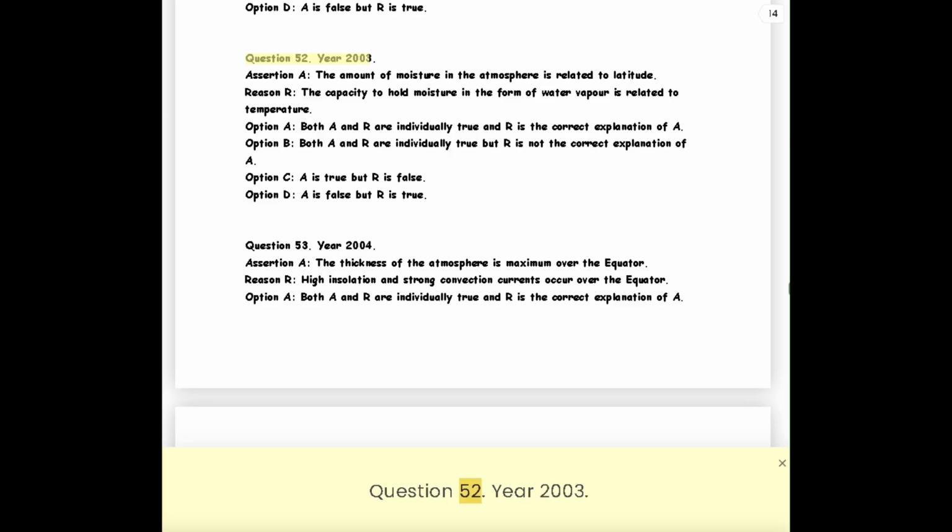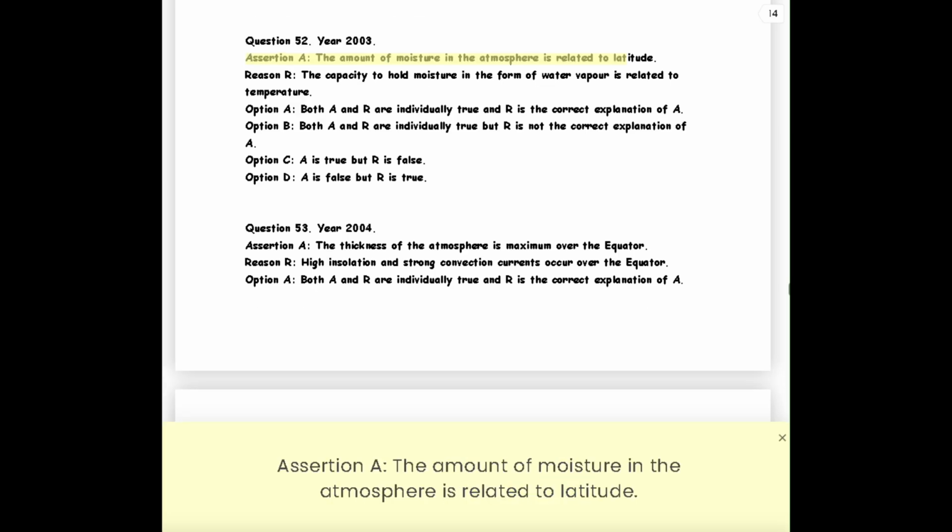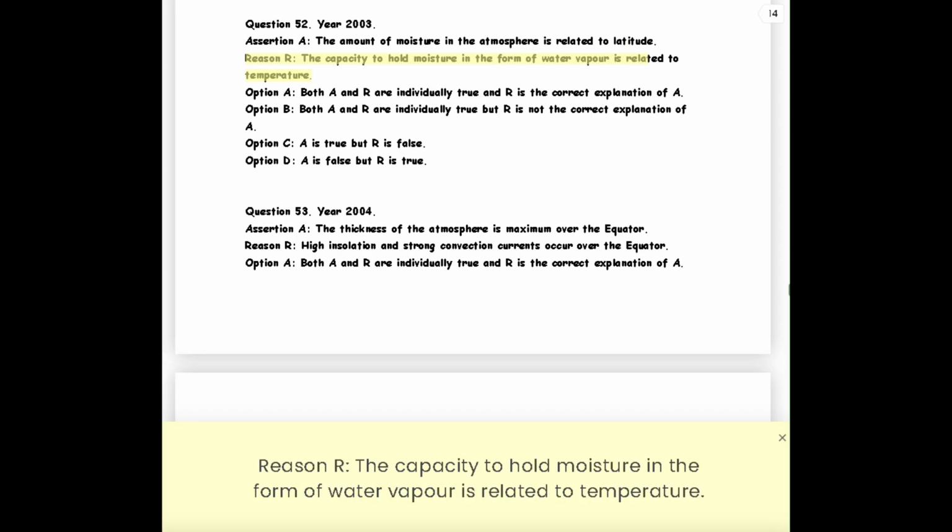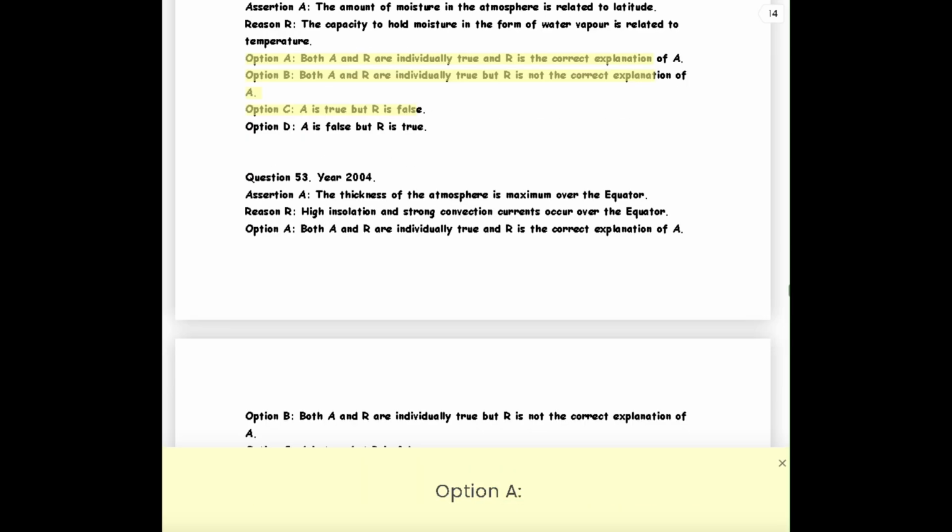Question 52. Year 2003. Assertion A. The amount of moisture in the atmosphere is related to latitude. Reason R. The capacity to hold moisture in the form of water vapor is related to temperature.